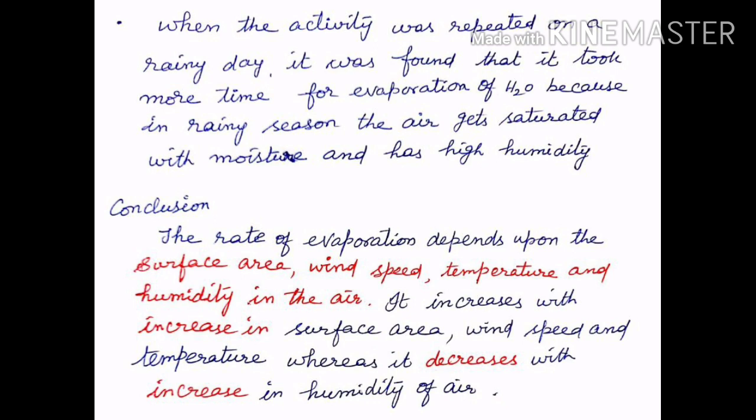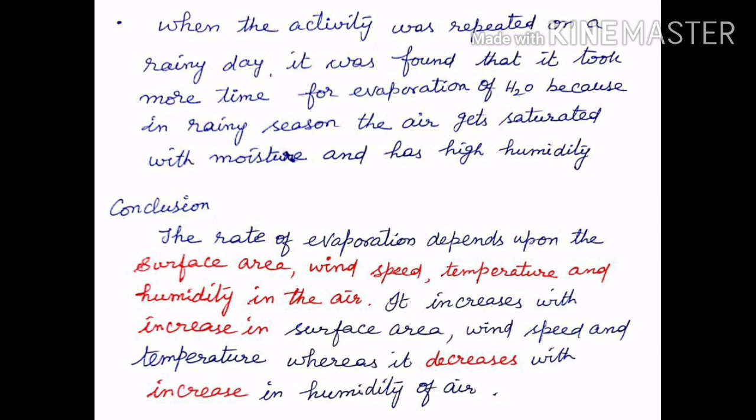When the activity was repeated on a rainy day, it was found that it took more time for evaporation of water because in rainy season the air gets saturated with moisture and has high humidity.